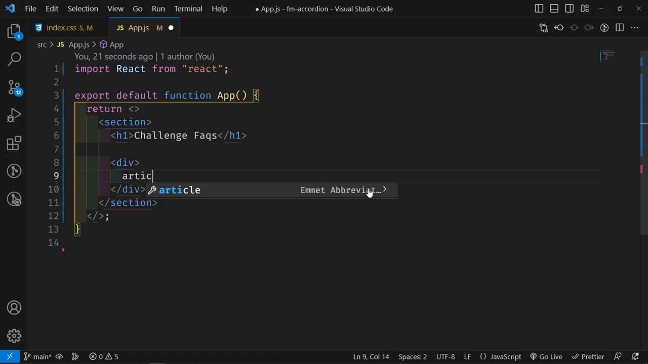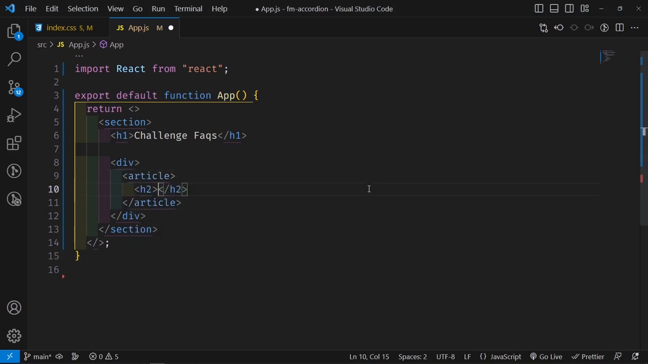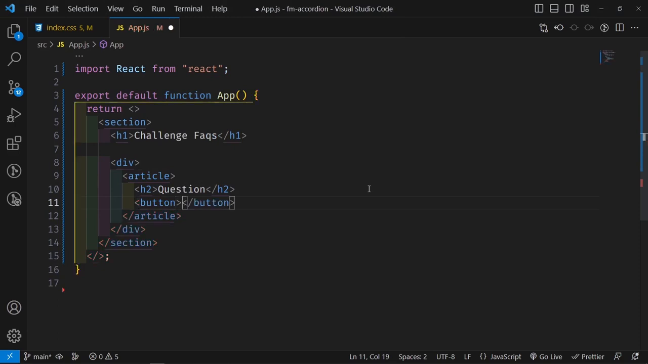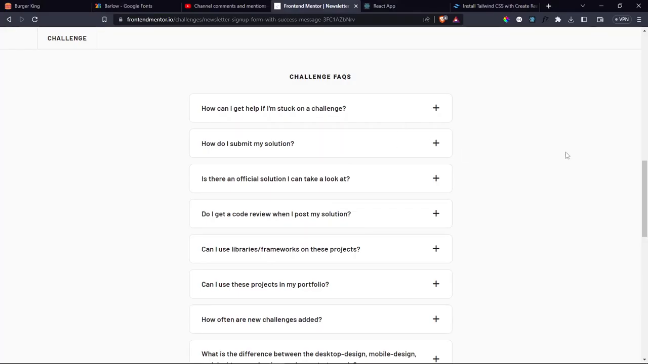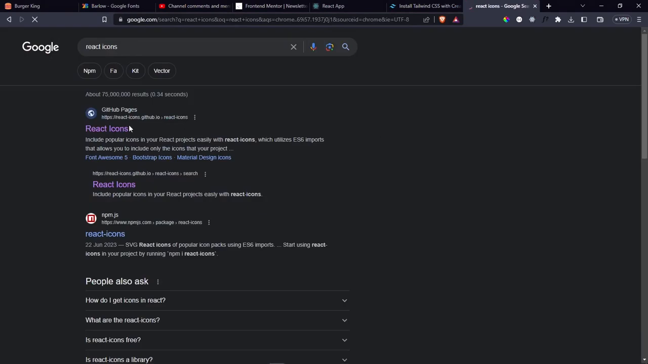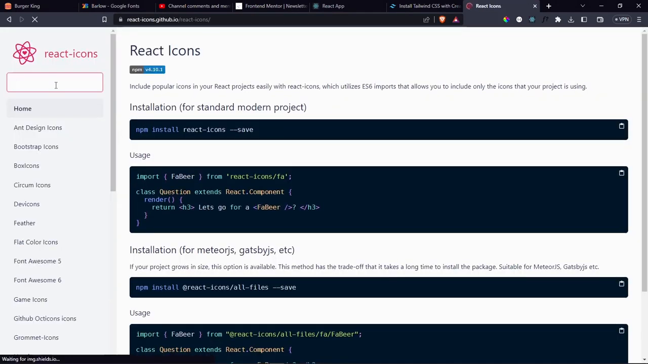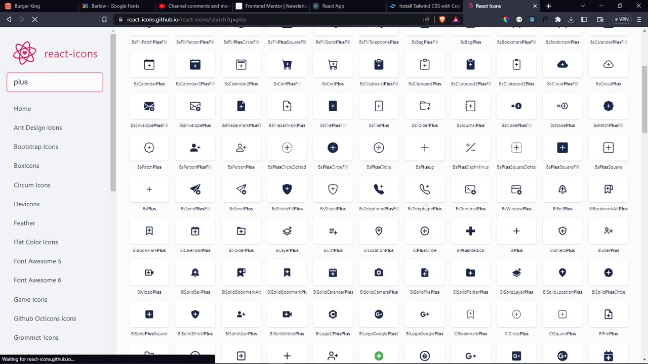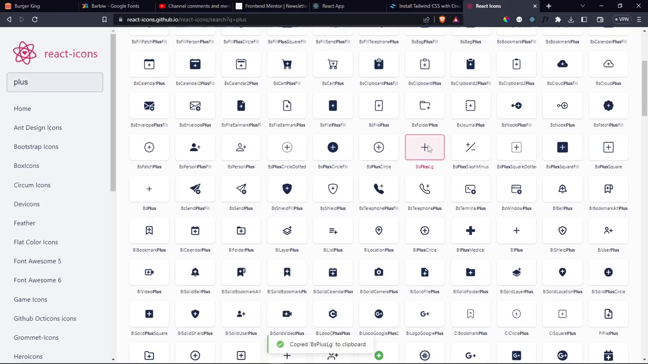And so I'm going to do this. I'm going to have an article, and then this article is going to have an H2 that says the question. So let me just say question. And then at the end of this H2, I'm going to have a button, and this button is going to be the icon. So let me just select the correct icons by going inside React icons. I can't remember the website, but it's right here. So React icons, let me search for plus, and we can use, which is a good one. I don't like this one. I like this one better. So let's select this one.